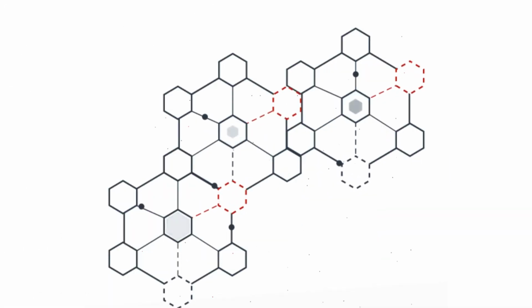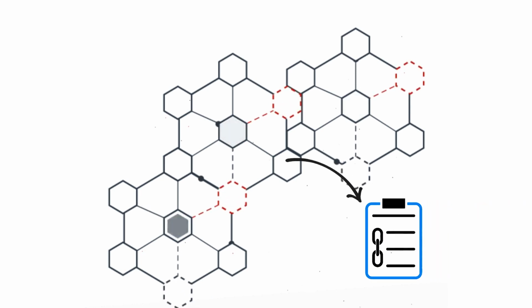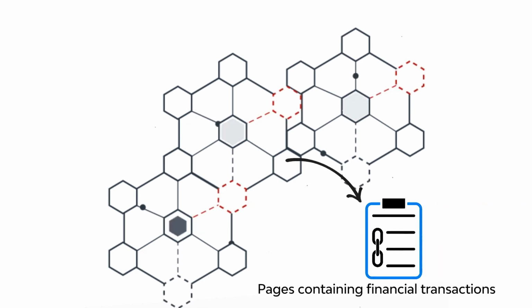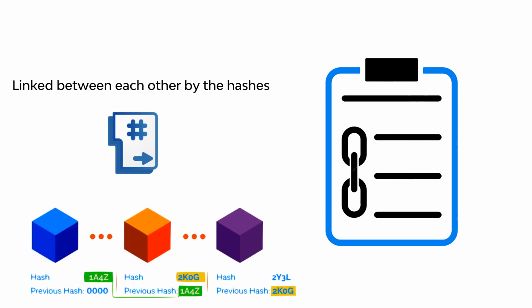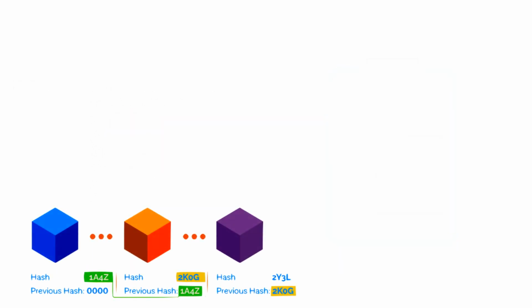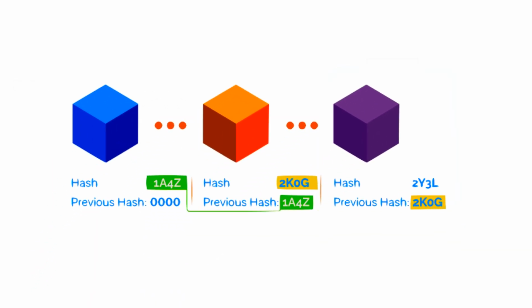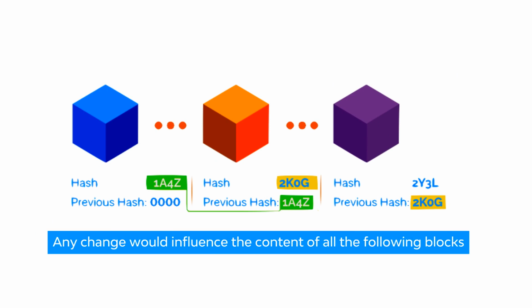While blockchain is an accounting register, its blocks are the pages. All the financial transactions are recorded there, and they are linked between each other by the hashes. So a heading of each block contains the hash code of the previous one. This enormous registry leaves no chance to delete a page, block, or change its content, because this would influence the content of all the following blocks.